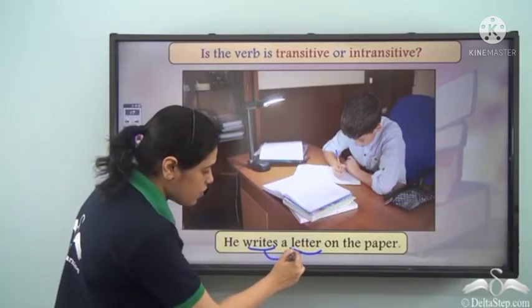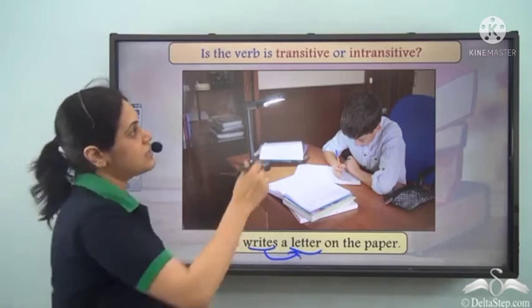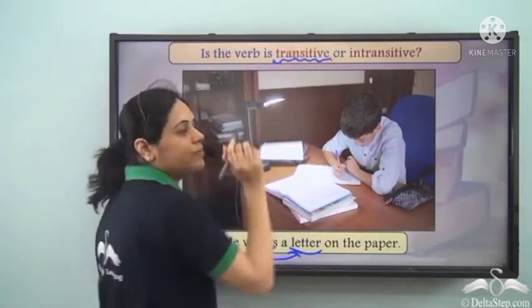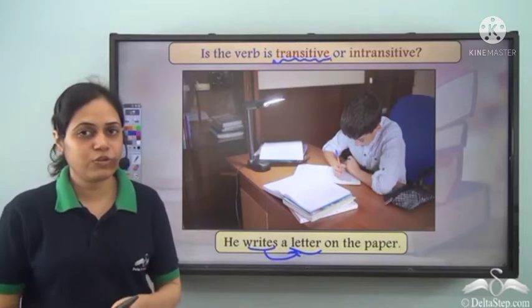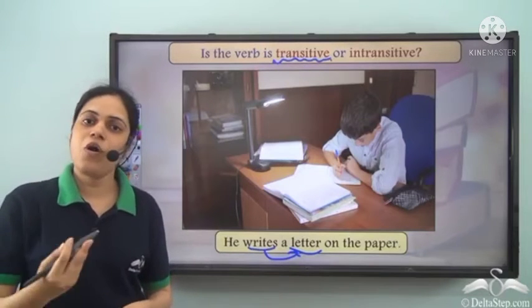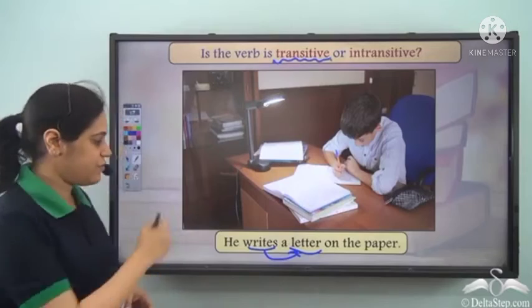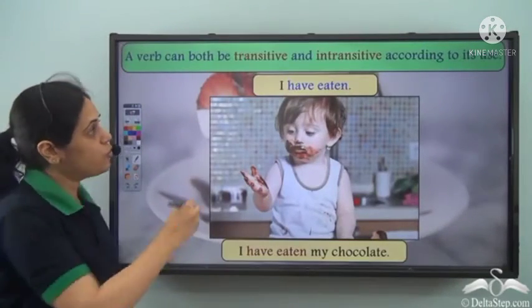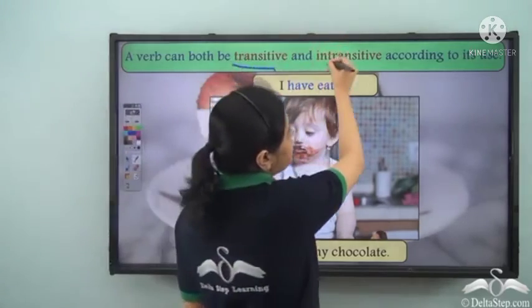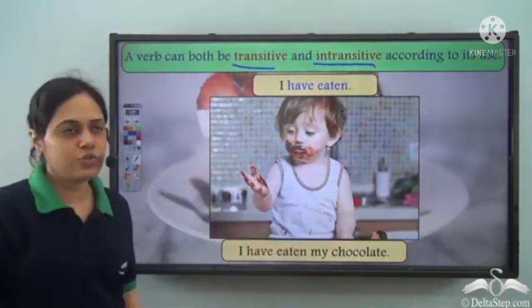So the verb writes is a transitive verb. So we see once again that the same verb can be used as a transitive or an intransitive verb. So a verb can be both transitive and intransitive according to its use.